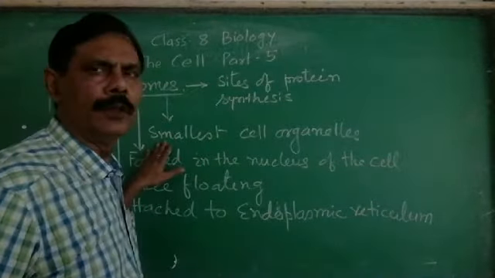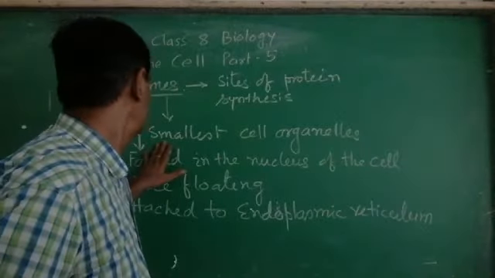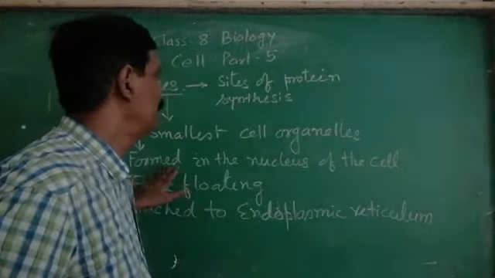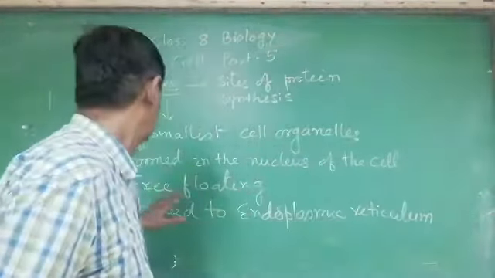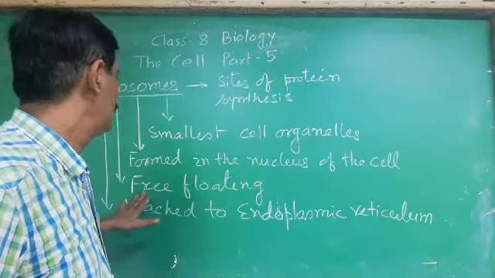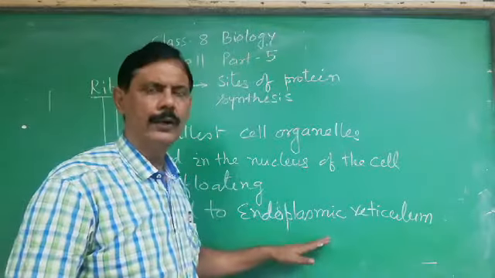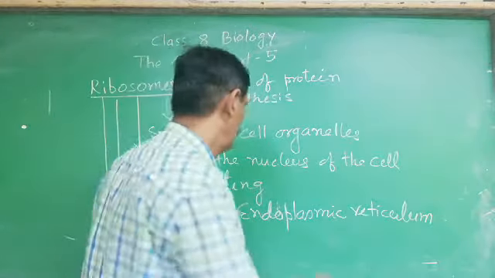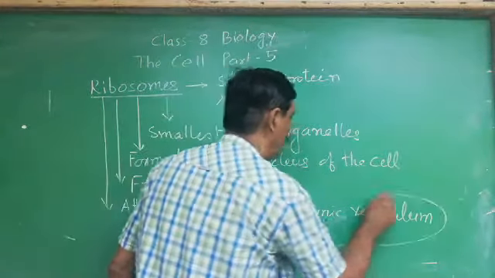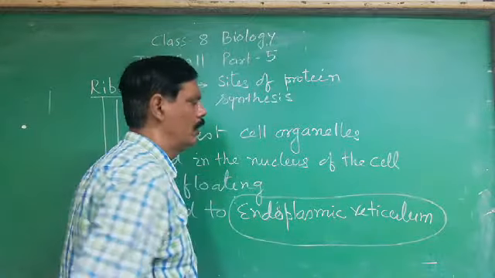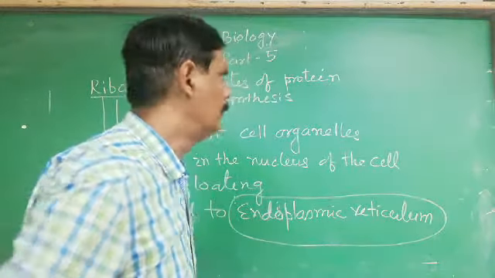These are the smallest cell organelles. These are formed in the nucleus of the cell. Then some are free floating, some are attached to the endoplasmic reticulum. So now this term has come, this organelle. Let us talk about the endoplasmic reticulum.